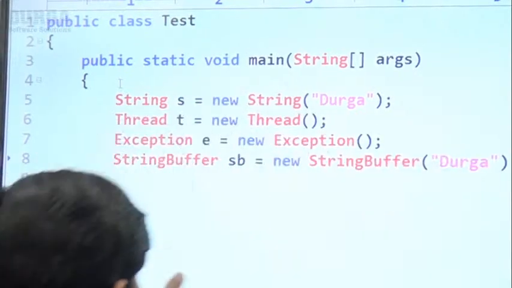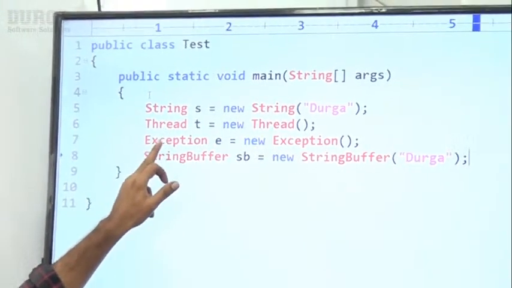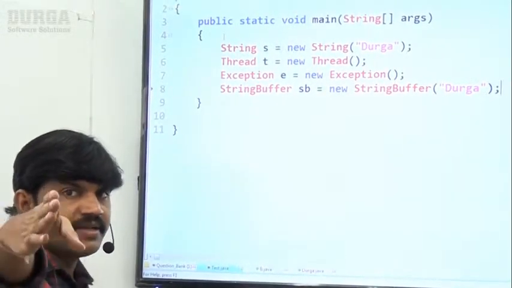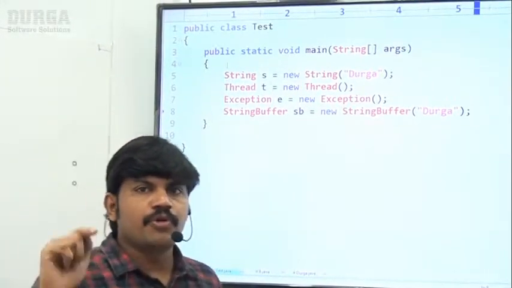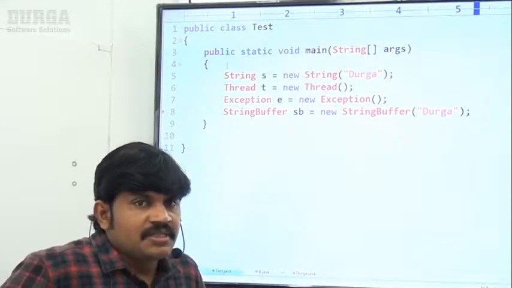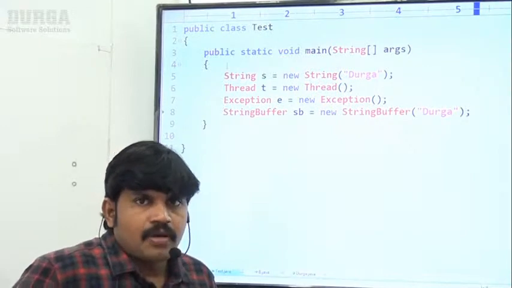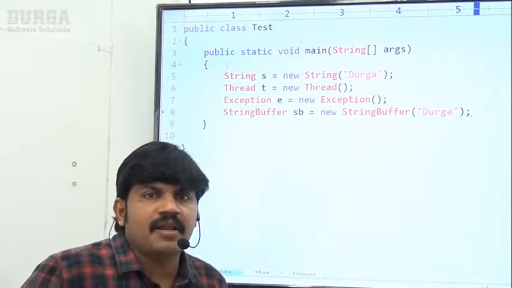One is a String object I'm creating. Second one is a Thread object I'm creating. Exception object I'm creating. StringBuffer object I'm creating. But I didn't write any import statement. Are you able to understand? Sir, can you please tell whether the code is going to compile or not? Respond, man. Whether the code is going to compile or not? Yes.